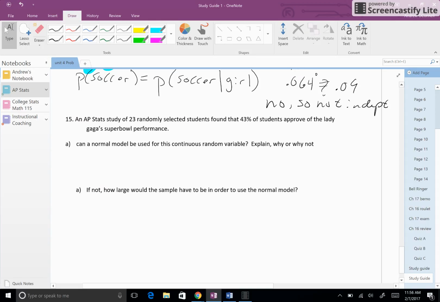Let's try and finish this up. 15. An AP Stats study of 23 randomly selected students found that 43% of students approve of Lady Gaga's Super Bowl performance. Can a normal model be used? Why or why not? What do you need for the normal model? 10 successes, 10 failures. Well, 10 successes would be NP. What's N? And P?